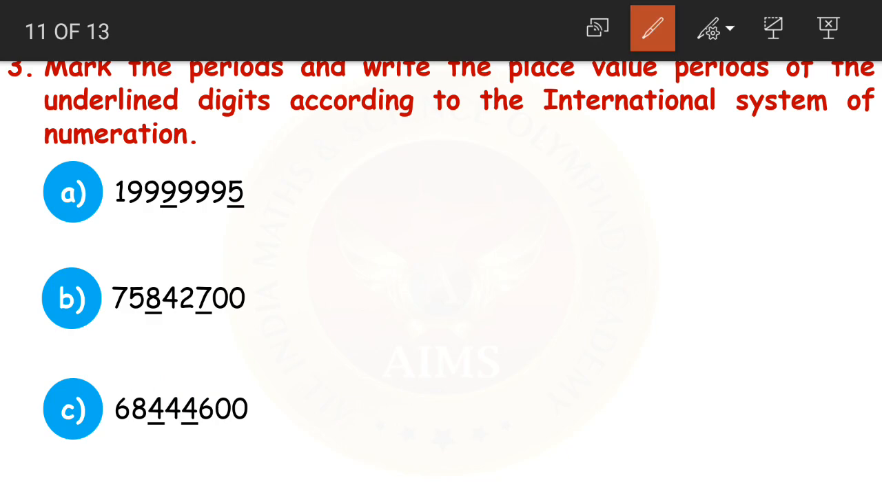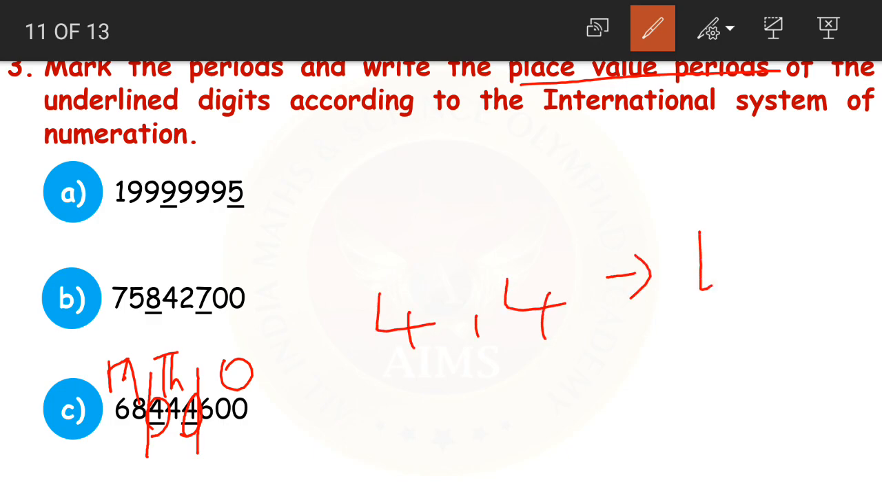68,444,600. Again, let us mark the periods. Here 600, then 444. We have 3 periods: millions, thousands and ones. Now what is the place value period of these two? Both the fours fall in the thousands period. Now this 6 comes under the millions period.